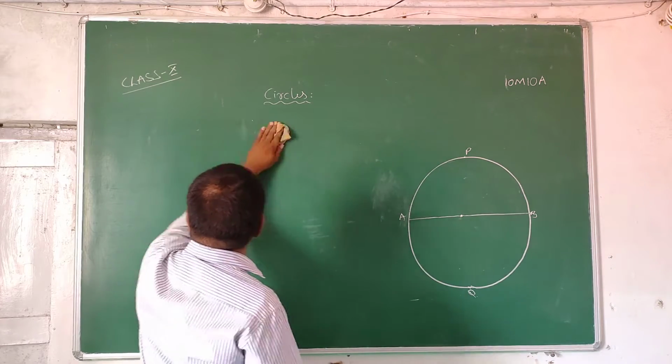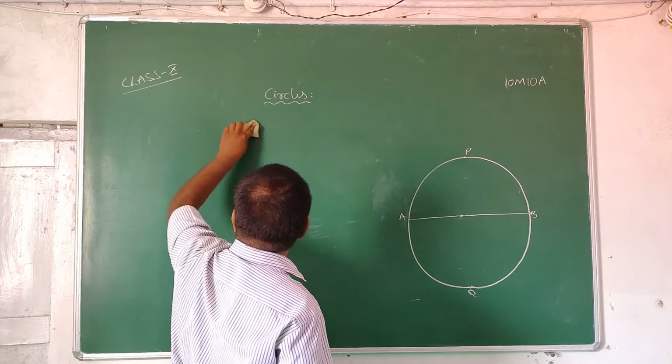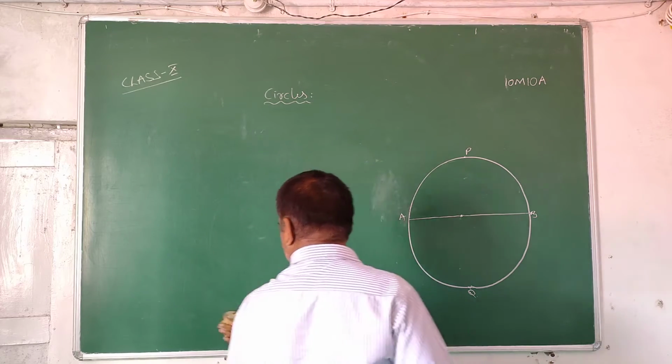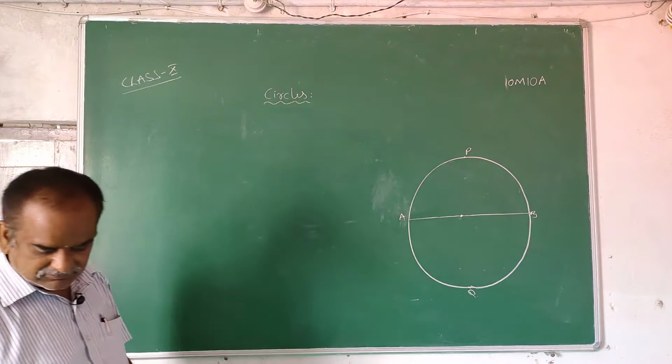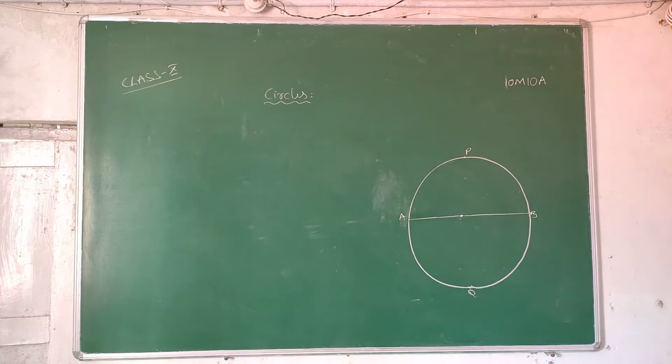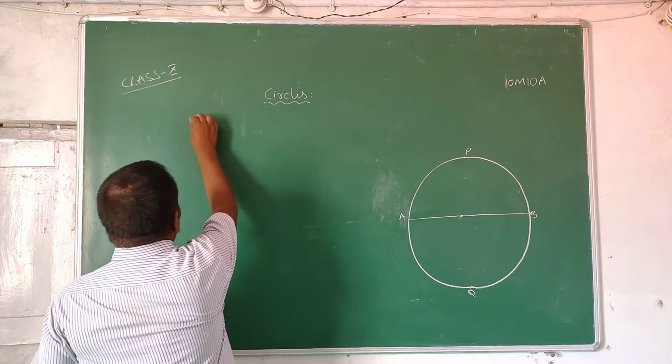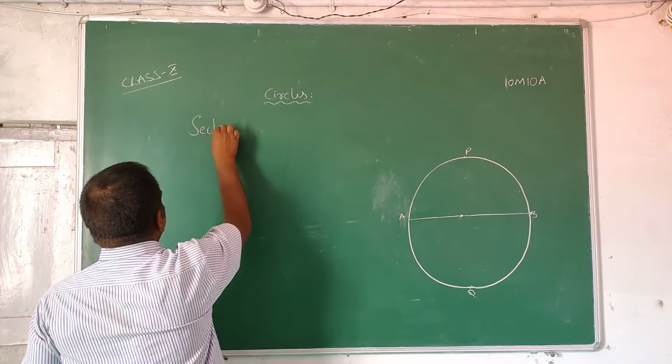Next, our next definition is sector of the circle.